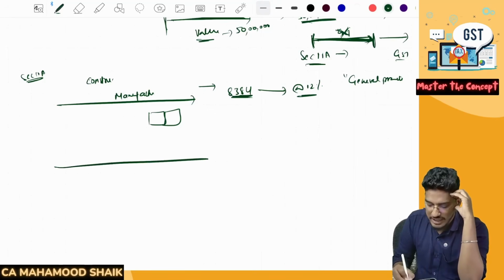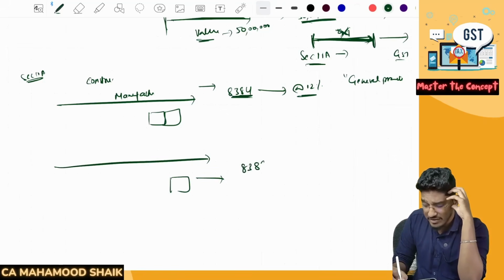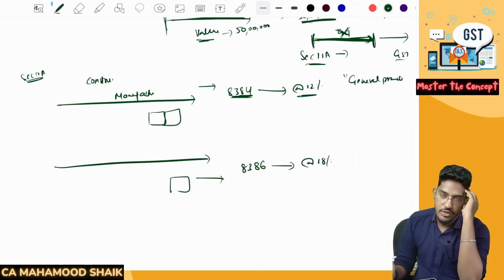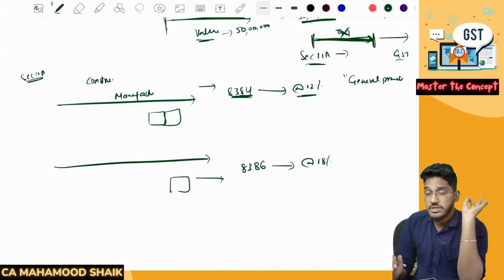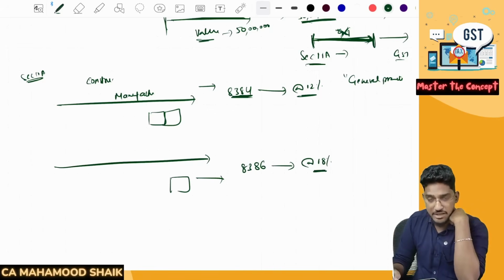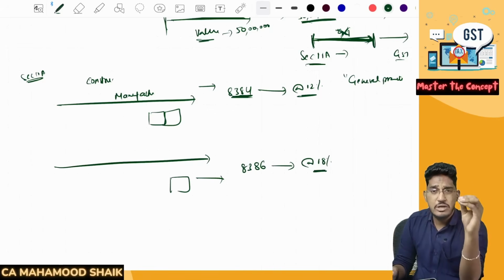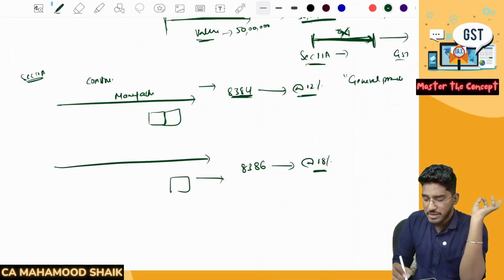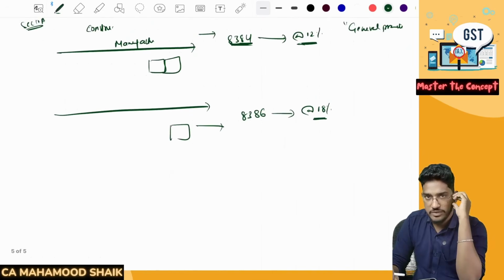But what is the actual interpretation is this product should not go to the category 8384. It should go to the category 8386, which should have attracted 18% of the GST. The correct rate of GST is 18%. But it is a general practice in the industry that many people are classifying it under 8384 and they are collecting only 12% of the GST. Everybody is doing it like that only. But the correct interpretation is it should attract 18% of the GST.